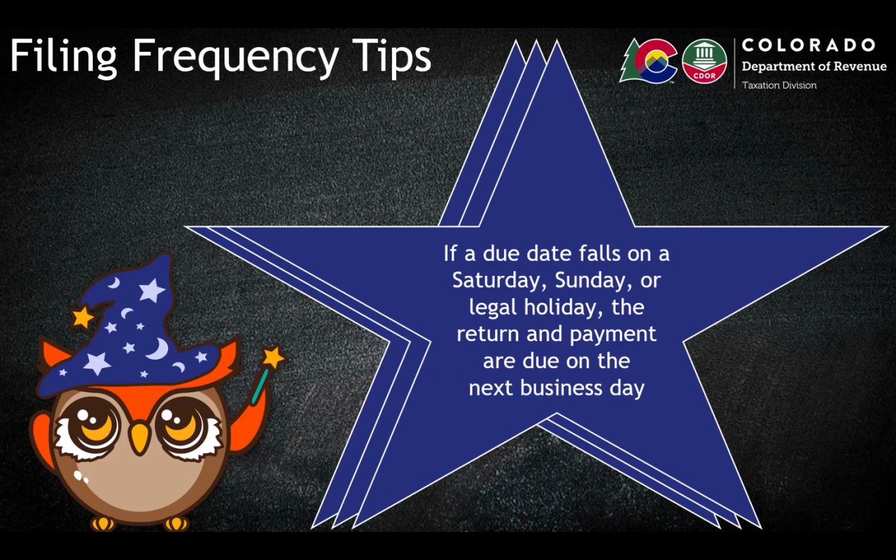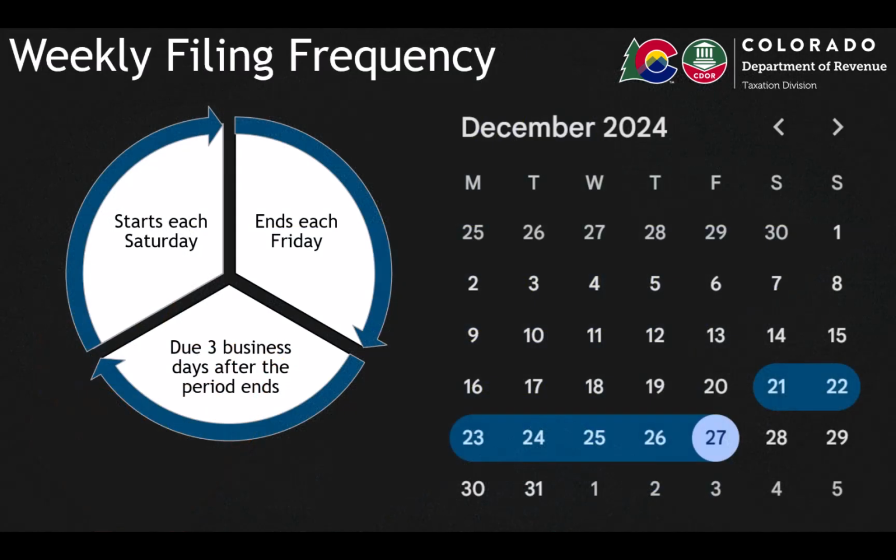If a due date falls on a Saturday, Sunday, or legal holiday, the return and payment are due on the next business day. Weekly filing periods start each Saturday and end the following Friday. Returns and payments are due within 3 business days from the end of the filing period, which means the due date typically falls on a Wednesday.